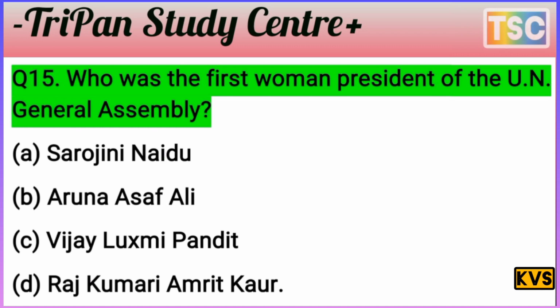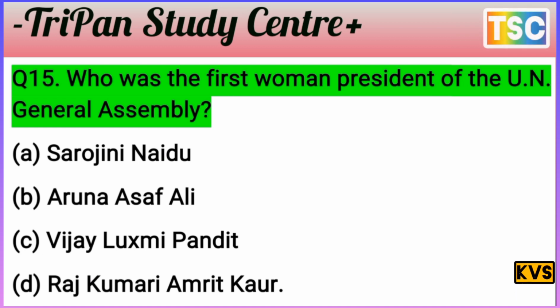I give you a few seconds. Test your knowledge first of all and note it in your notebook also. You must have a thought of your answer. Let's see what the answer to this question is. Who was the first woman president of the UN General Assembly? Sarojini Naidu, nothing here.